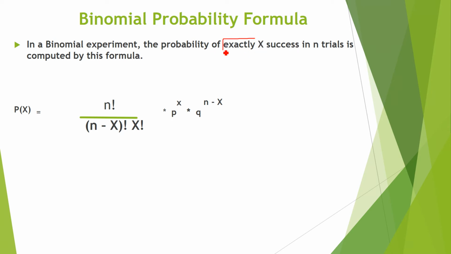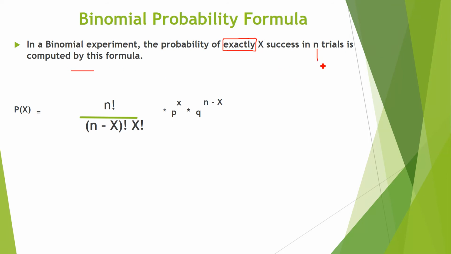See, I have focused on the word "exactly" because in the next few slides, I will show you the meaning of "at most" and "at least." This is exactly X, right? Suppose you flip a coin. What is the probability that exactly 20 times the head will come? In a binomial experiment, the probability of exactly X successes in N trials is computed by this formula.